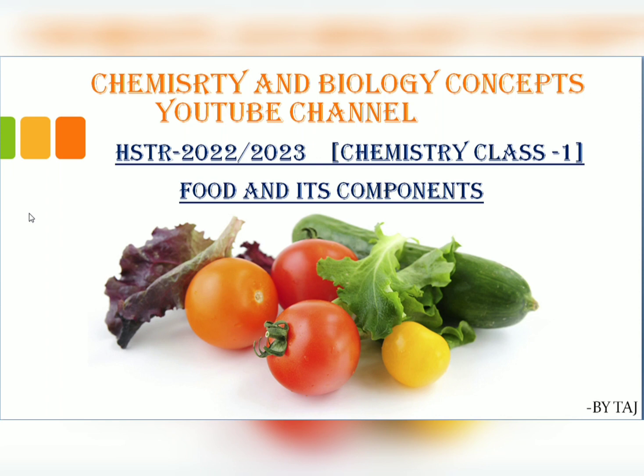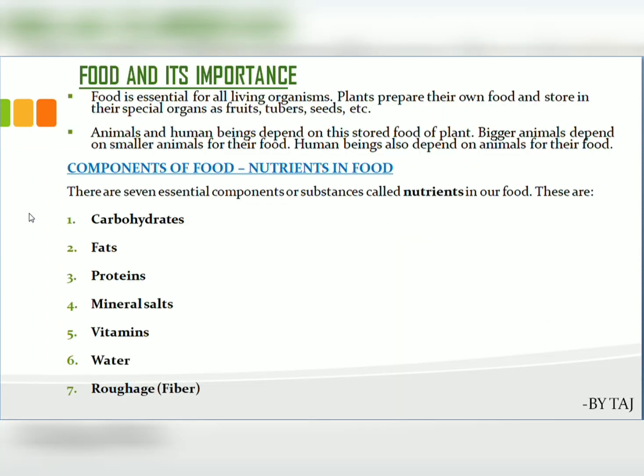Food and its components. Coming to food and its importance. Food is essential for all living organisms. Plants prepare their own food and store it in their special organs as fruits, tubers, seeds, etc. Animals and human beings depend on this stored food of plants. Bigger animals depend on smaller animals for their food. Human beings also depend on animals for food.